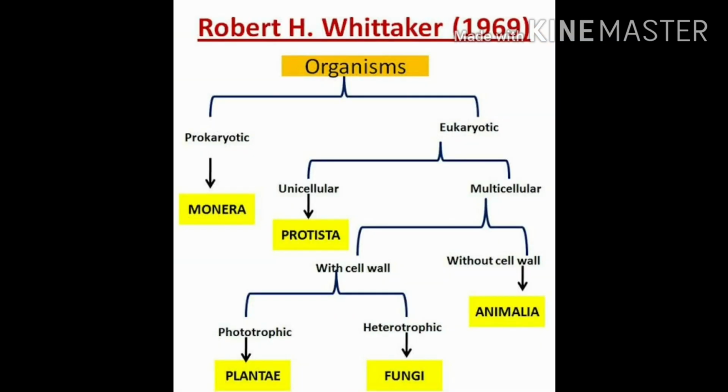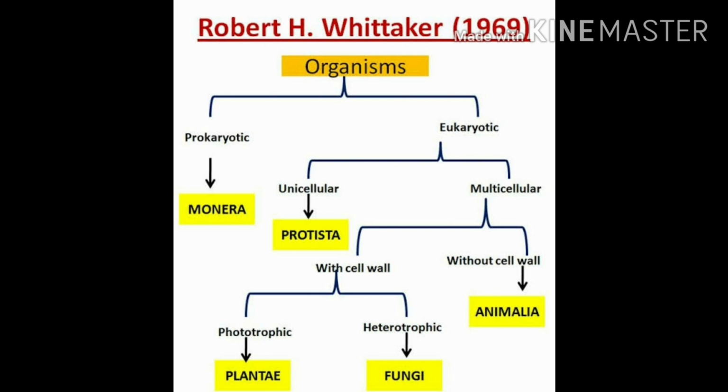Now you can see a small division of the organisms. First of all, on the basis of prokaryotes and eukaryotes. In prokaryotes, a single thing is mentioned, that is kingdom Monera, which mainly includes your bacteria. Today we are going to study kingdom Monera in detail. Then in eukaryotes, you can see they are divided into 2, that is unicellular and multicellular. And please keep in mind that kingdom Monera mainly contains unicellular organisms.